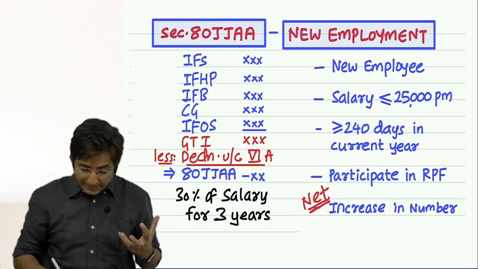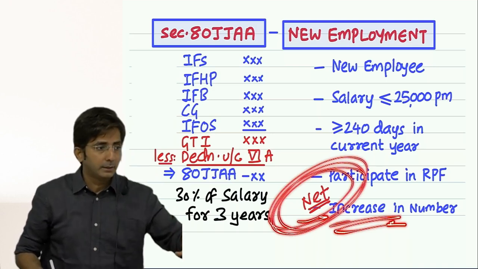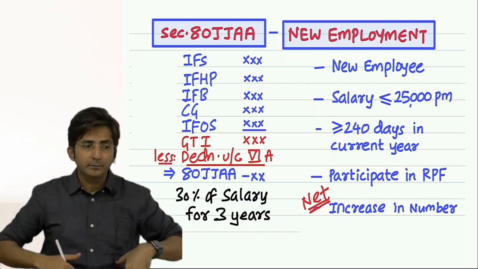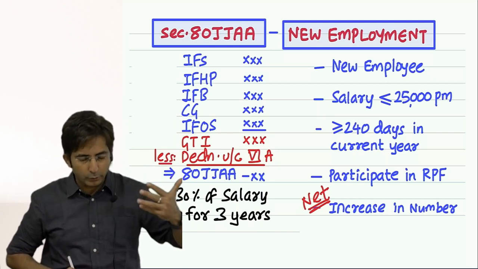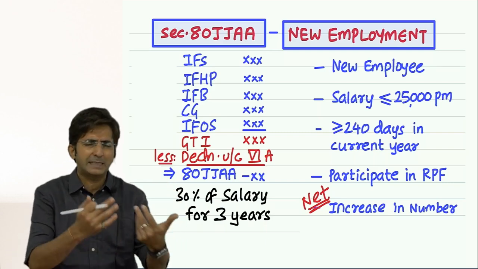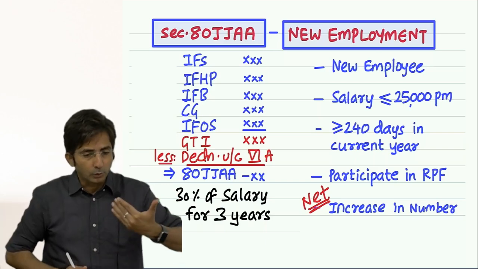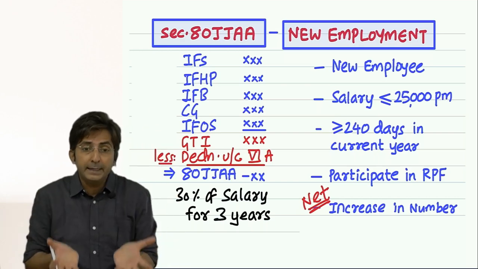So there should be a net increase in the number of employees. Net means what? Total number of employees joining minus total number of employees removed from the job or leaving the job. Whether I have removed them or they have left the job, that's not the question. The point is total number joining minus total number leaving. There should be net addition. There should be a net increase in the number.